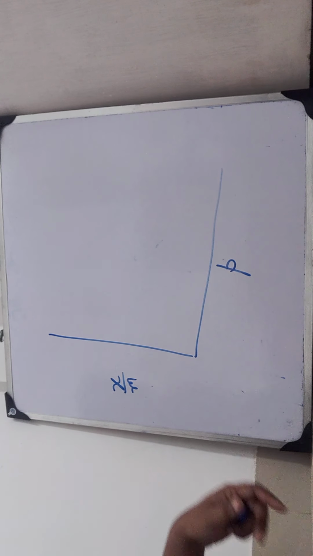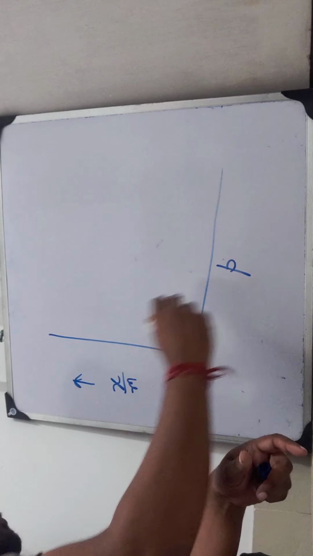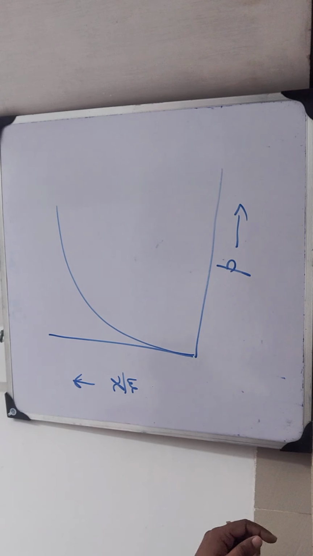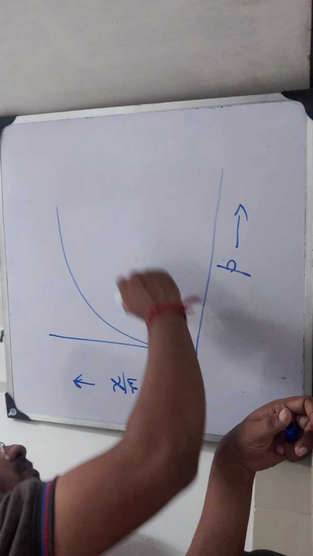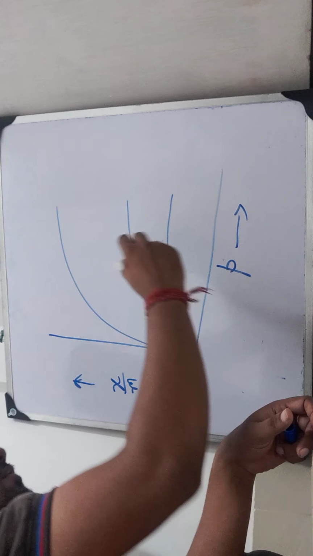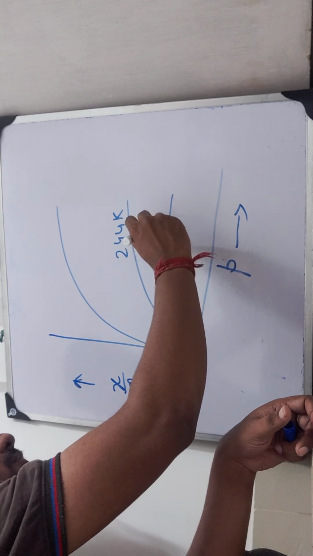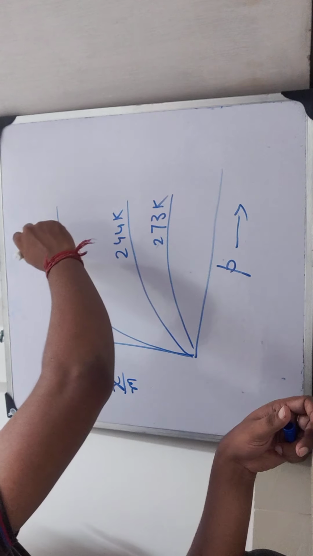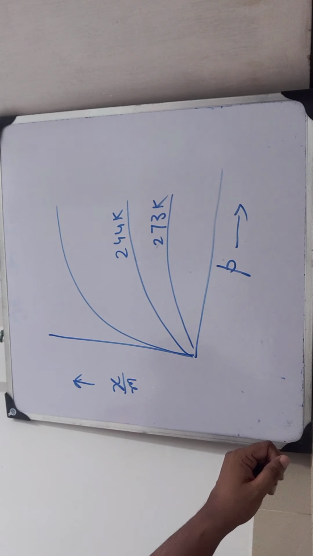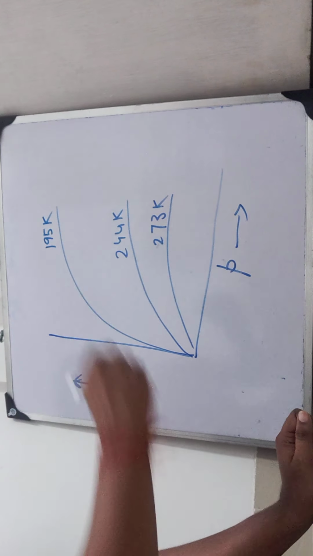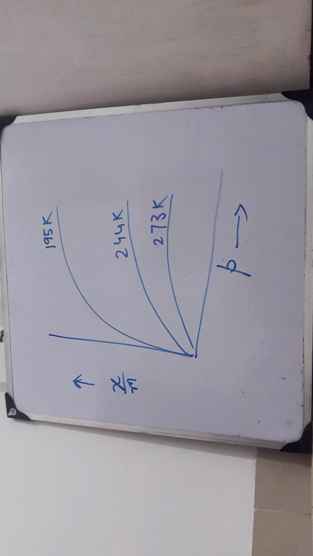The curve that we will get is... understood.